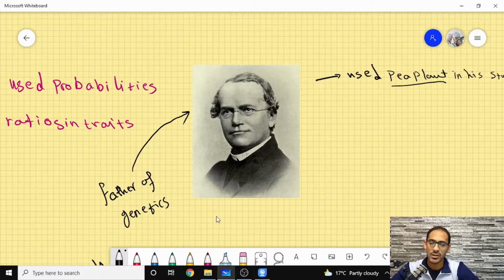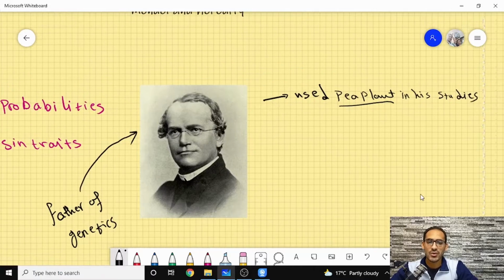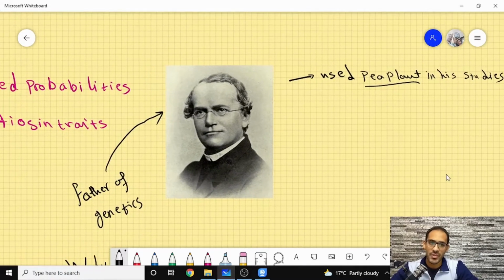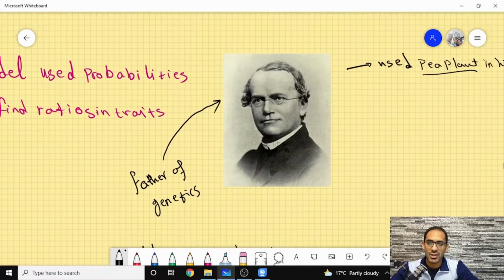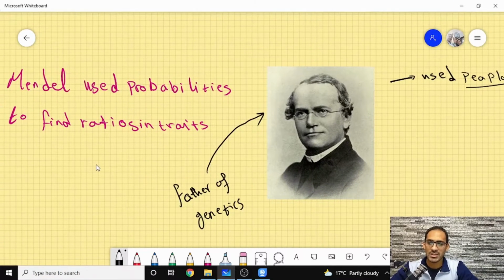So Gregor Mendel one day decided to understand how traits in some organisms are transmitted from one generation to another. But during his study, Mendel found it hard because it takes time, it takes years to develop a trait and to understand it. So he came to the next best thing. He used the pea plant in his study, and he used probabilities to understand the ratio of how these traits are inherited.